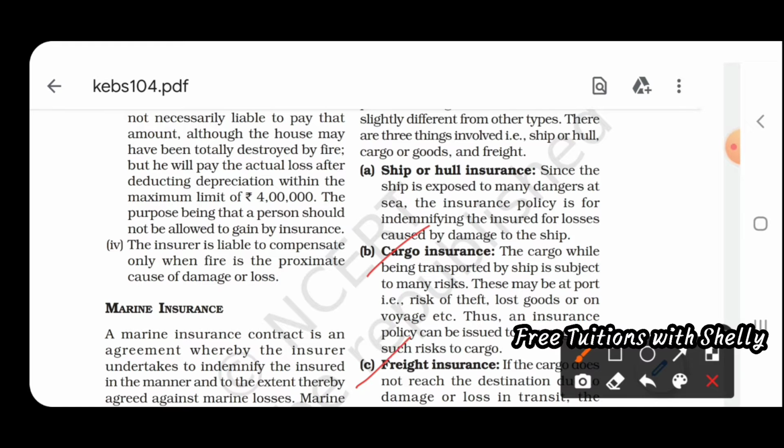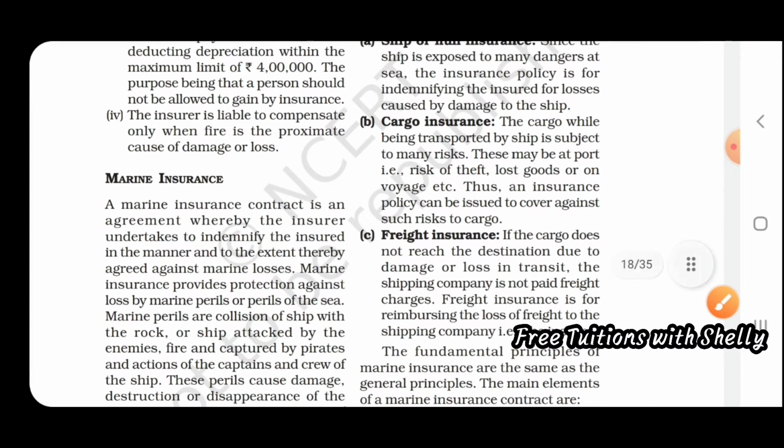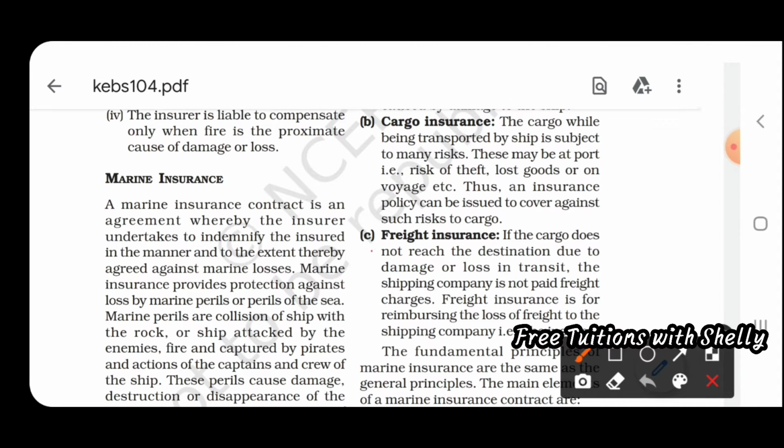The third one is freight insurance, for when the cargo does not reach the destination due to damage or loss in transit, and freight insurance can be taken. Cargo insurance can cover the cargo while storing it, and in the port you can have theft, damage or fires, and that can be covered by taking cargo insurance.